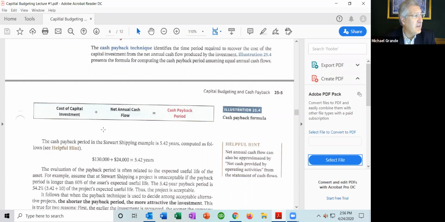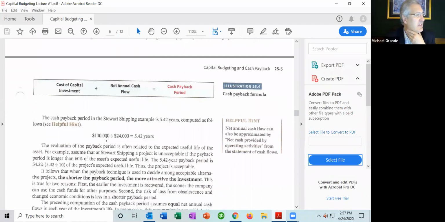Cost of capital investment divided by the net annual cash flow equals the cash payback period in years. There's no concept, there's no recognition of present value here. They just use whatever the dollar is. So here you can see the initial investment is $130,000. They're going to divide it by the net annual cash flow of $24,000. It takes 5.42 years for it to pay back.